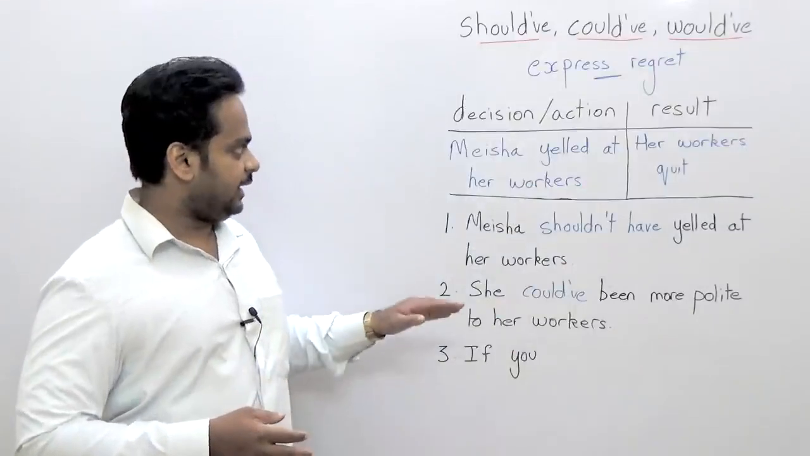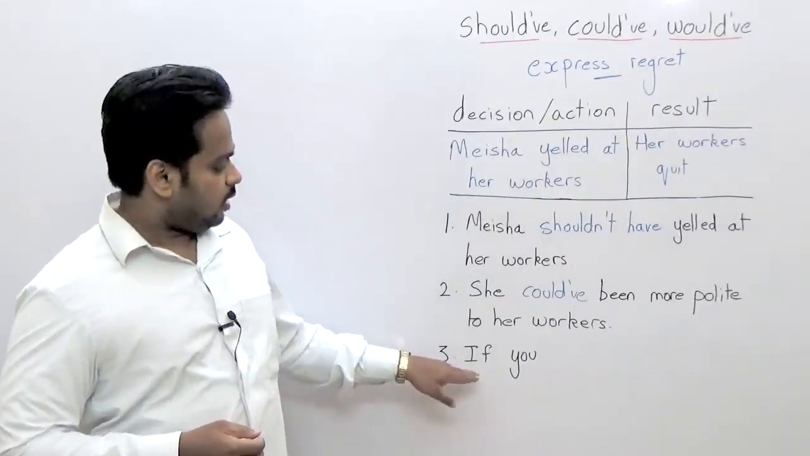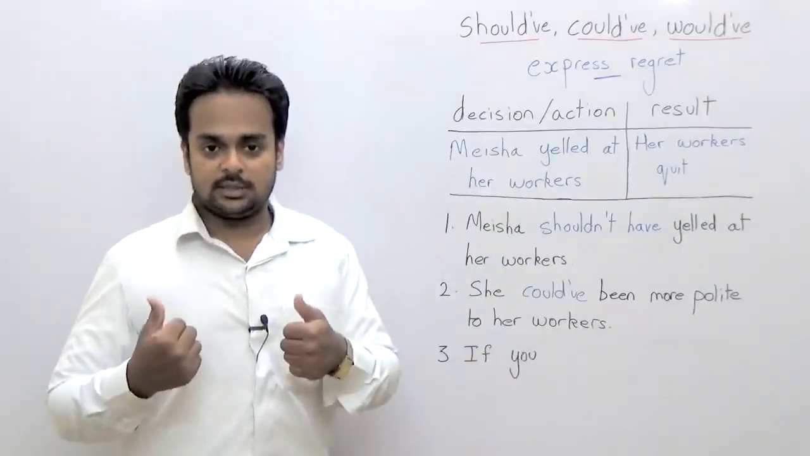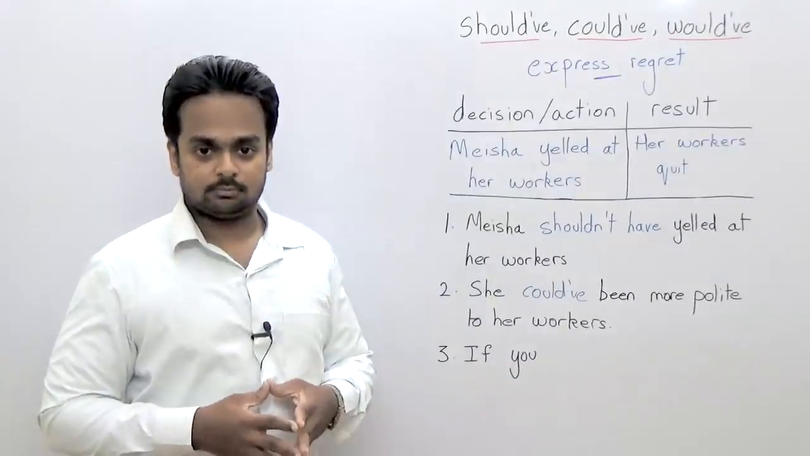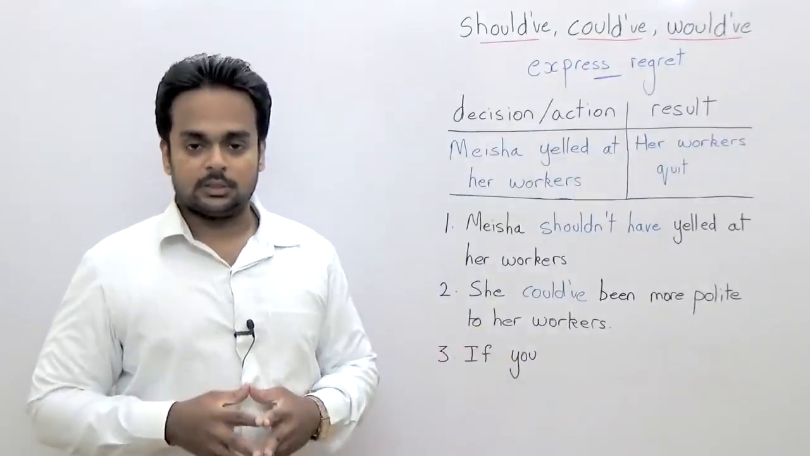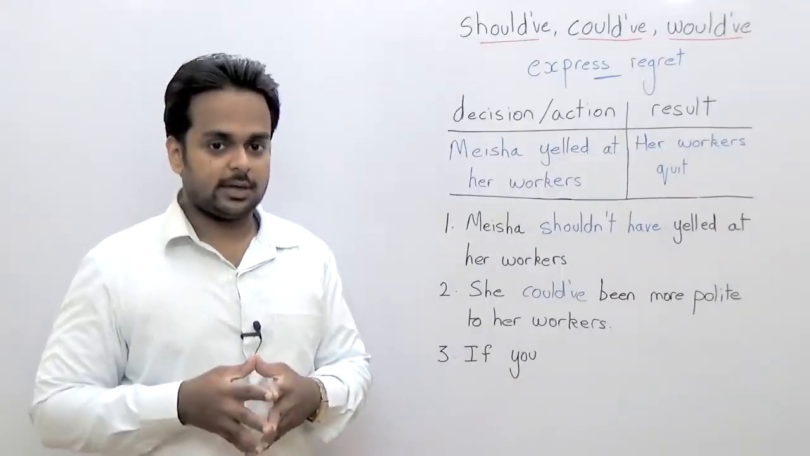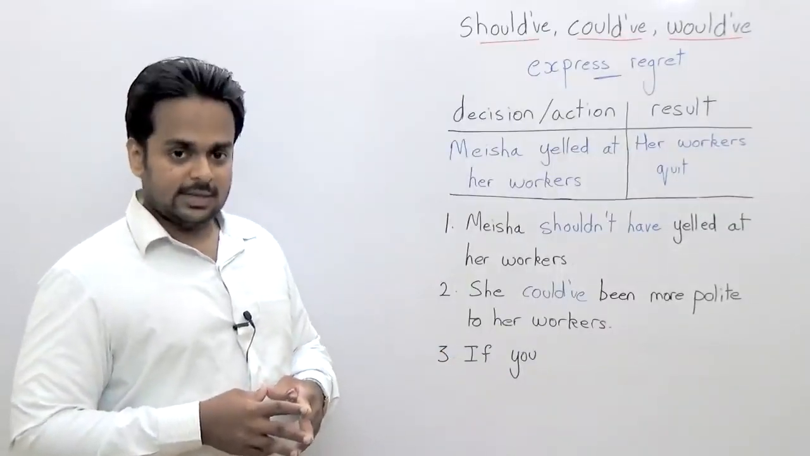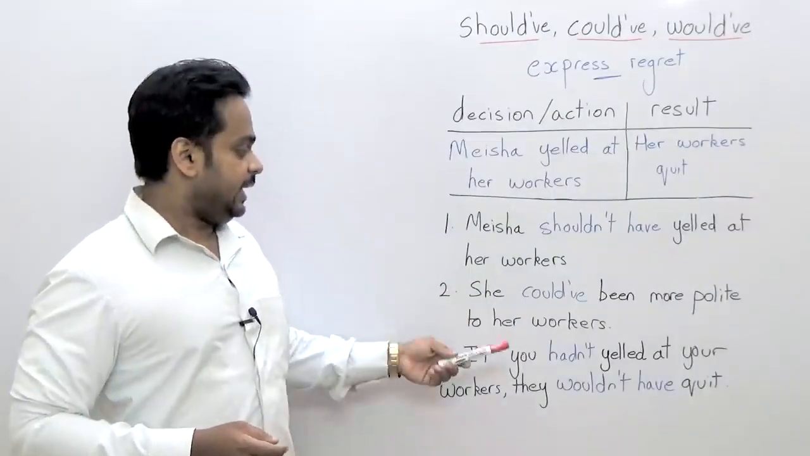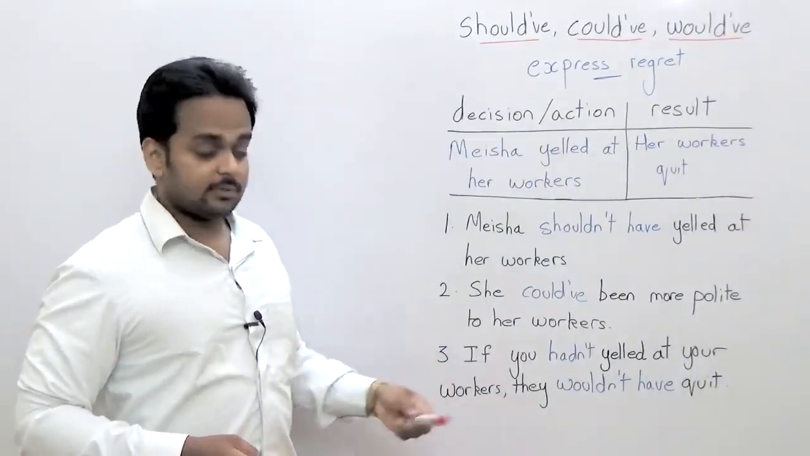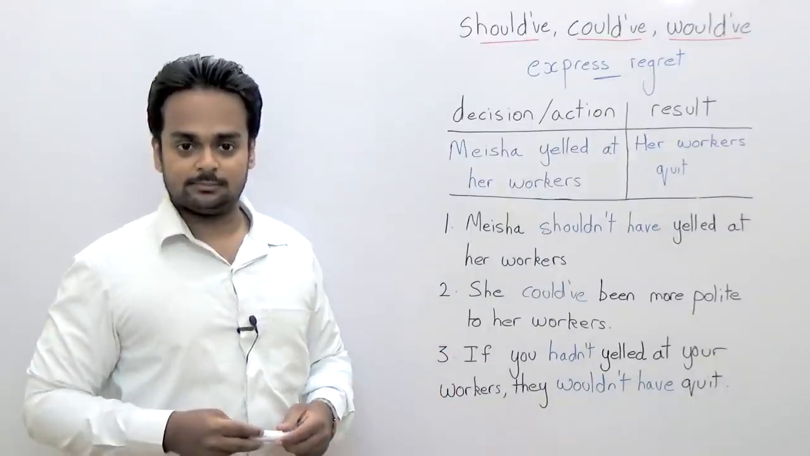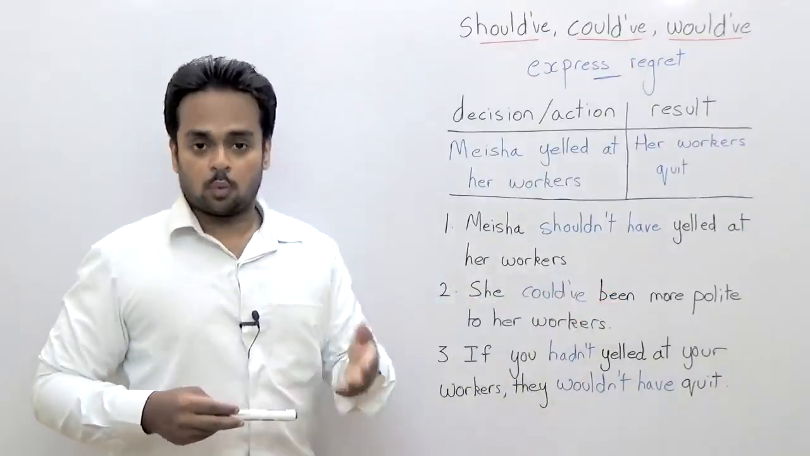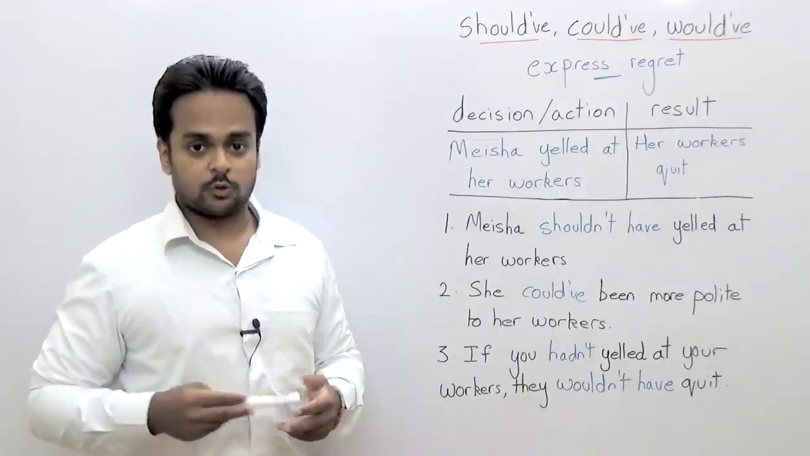All right, let's now finally look at would have. Here, we're starting with if you. That means someone else is saying this directly to Misha. So what could they say? Think about this sentence for a moment. Think about how you would say it, and I'll show you the answer. All right, let's look at the answer now. If you hadn't yelled at your workers, they wouldn't have quit. Did you get that? Now you can also write, if you had been more polite to your workers, they wouldn't have quit. That is also correct.